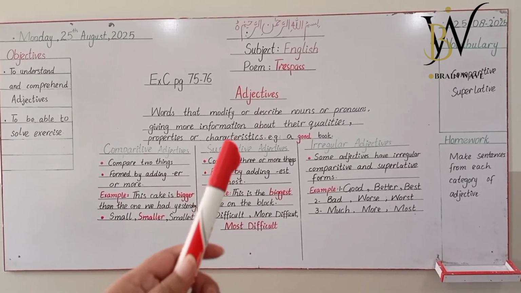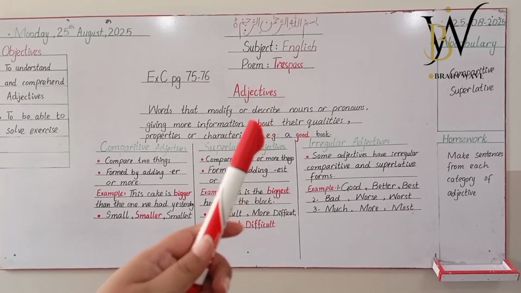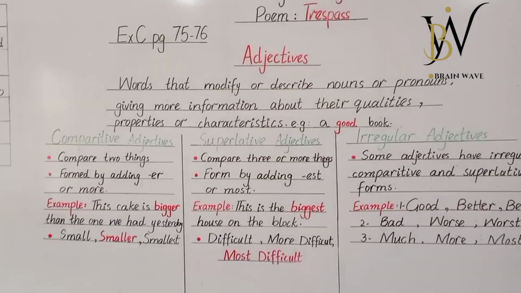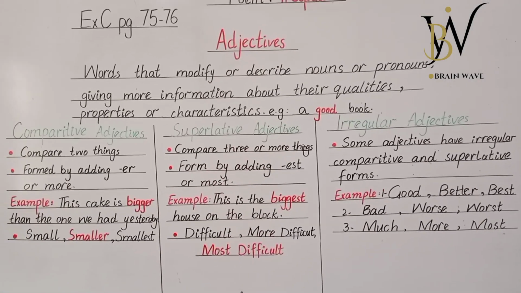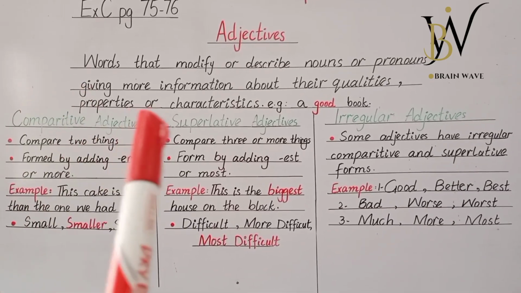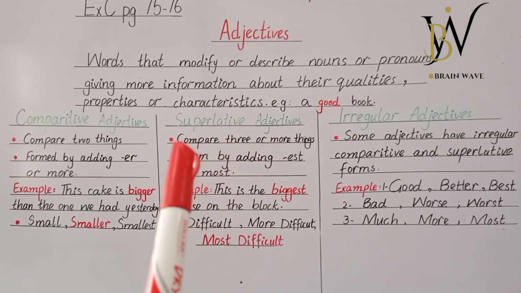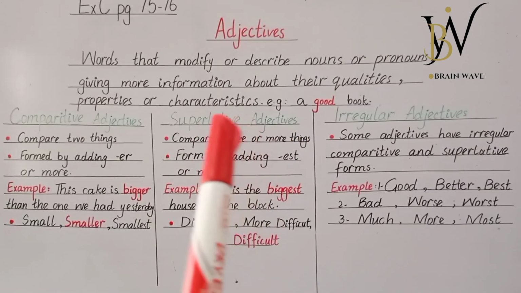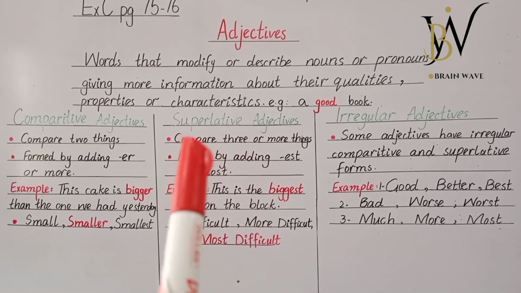Students, today we are starting our topic adjectives. So what are adjectives? Words that modify or describe nouns or pronouns, giving more information about their qualities, properties or characteristics are called adjectives. So students, what are adjectives?